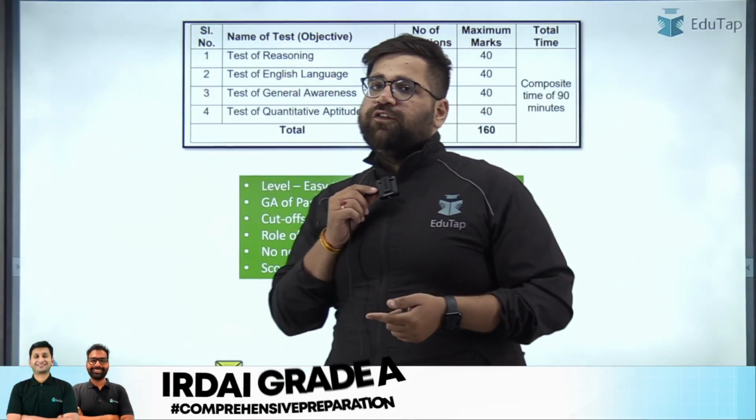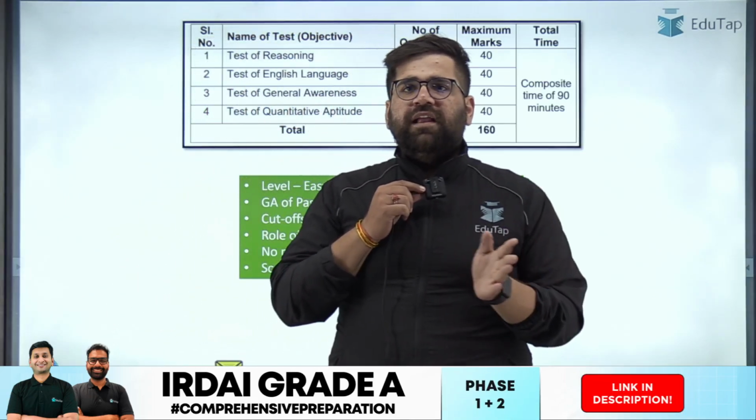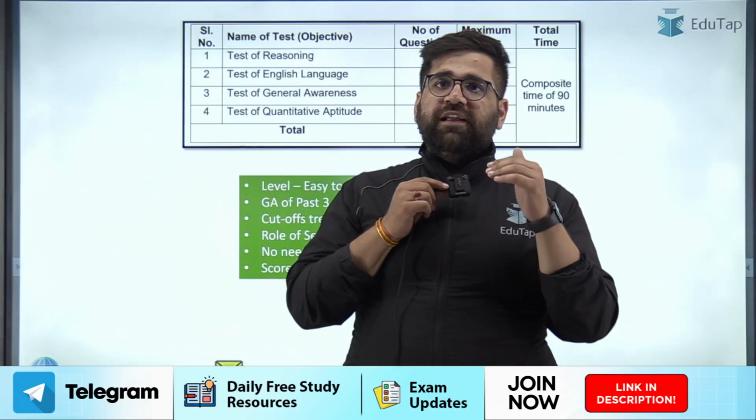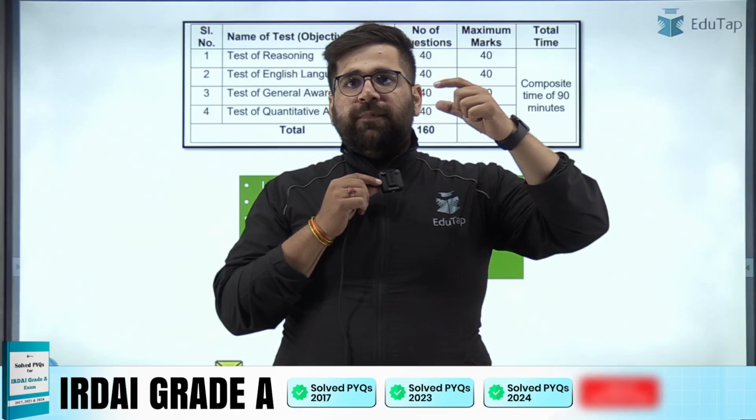But the overall cutoff increased. The overall cutoff in 2023 was somewhere around 90s, but then it increased in 2024 to 109. So the overall cutoff increased from the 90s to 109. That's a good increase of 20 marks.